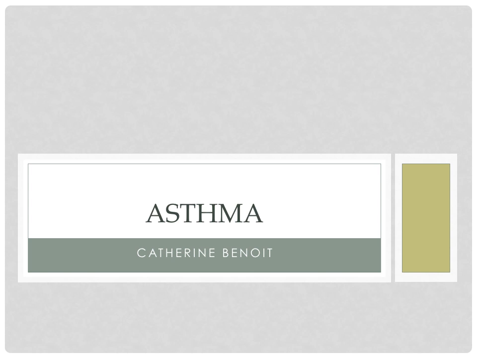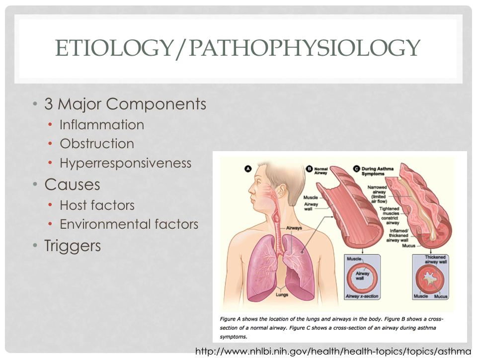The statistics show that in the US there are approximately 22 million Americans with asthma, and of those, about 6 million are children. Asthma is a chronic inflammatory disease of the airways. There are three major components, including underlying inflammation, airflow obstruction, and bronchial hyperresponsiveness. It is the interaction and severity of these three that play a role in the clinical manifestations of asthma.